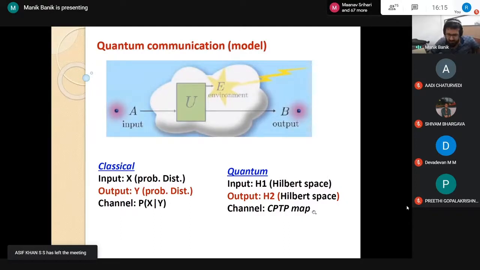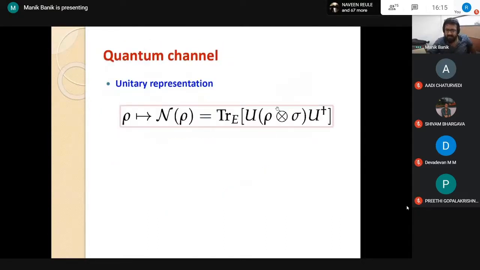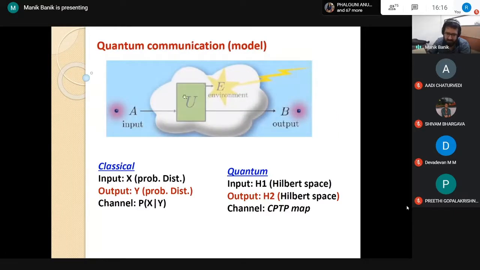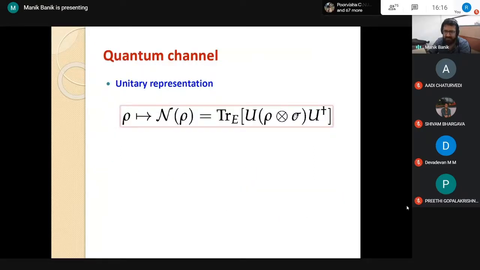Now what is this completely positive trace preserving map? It is input to output system. You can think of it as, rho is the system for input, and this is the channel action on rho, a completely positive trace preserving map. Take this system and another ancilla system, so the system and some environmental part. On this total system, some joint unitary action is applied, and then we trace out the environmental part. Then the action is the same as this channel. So this channel has a particular unitary representation.